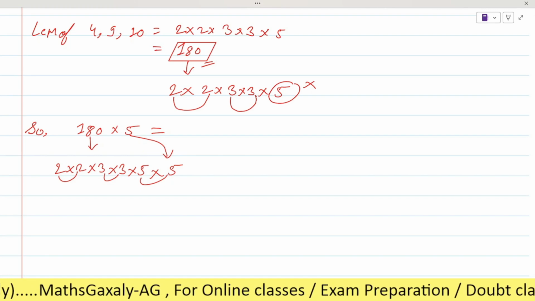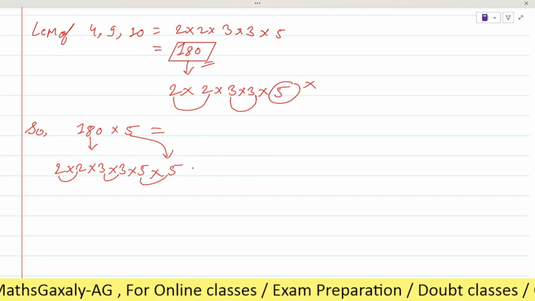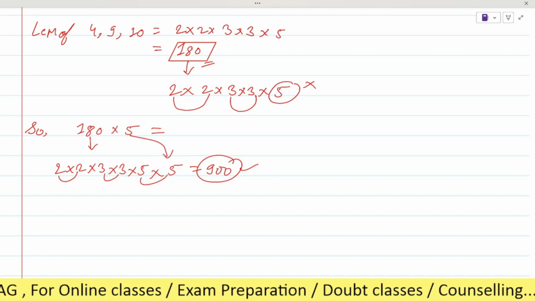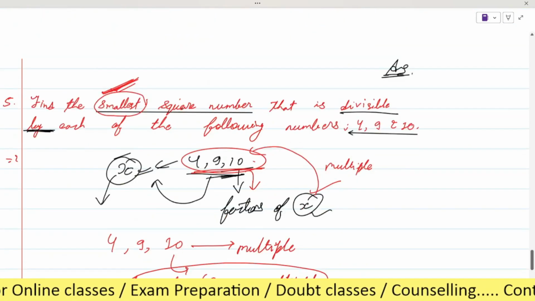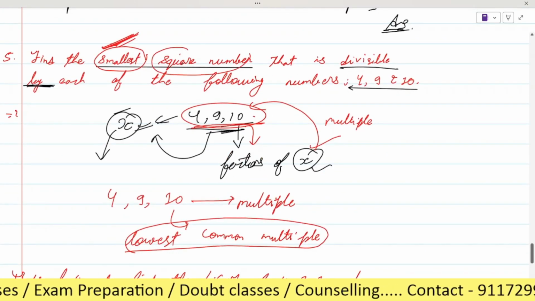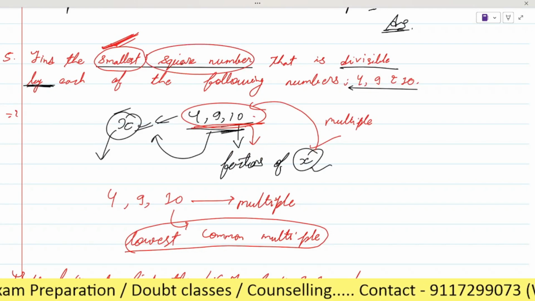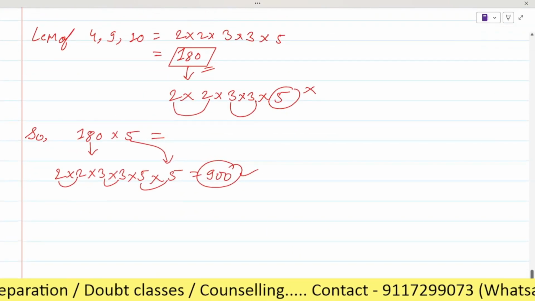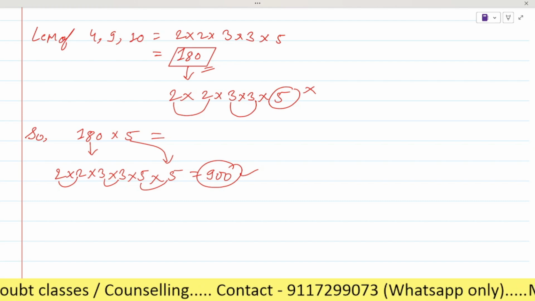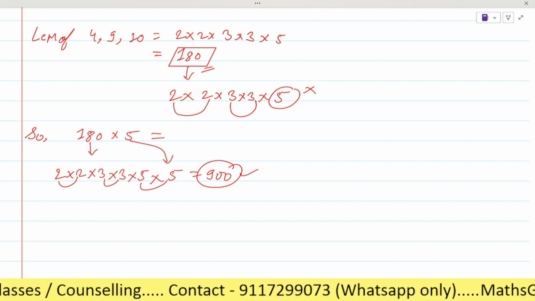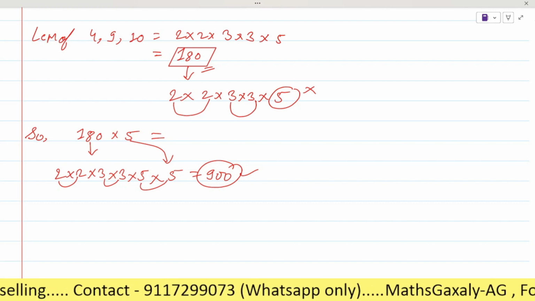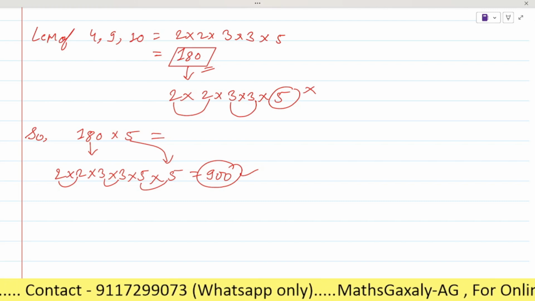But I have a question. Where did we get the second 5 from? We have to multiply it by ourselves. As in the question it is saying we have to find the smallest square number, right? So when will a number be a perfect square? Tell me. Oh, so that's why we could just add a 5. No, not add. We will just multiply by 5. Adding 5 is a different thing, and multiplying 5 by 5 is a different thing. Is it clear? Any doubt in this question?